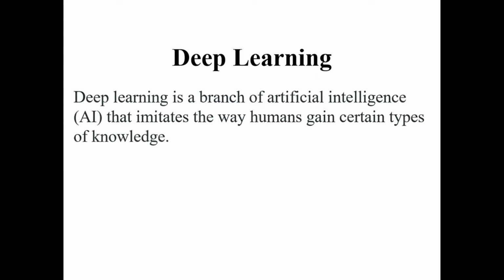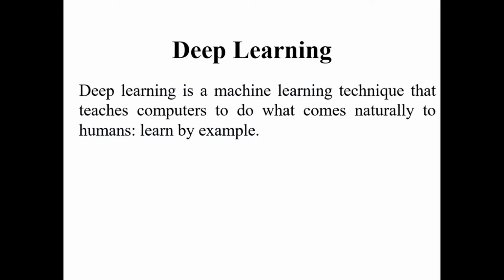So in terms of definition, deep learning is a branch of artificial intelligence that imitates the way humans gain certain types of knowledge. That means it's totally based on human knowledge, right? In other aspects, deep learning is a machine learning technique that teaches computers to do what comes naturally to humans, and it always learns by example. Or in other words, deep learning is a key technology behind driverless cars. That means enabling them to recognize a stop sign, brake signs and all the other signs related to driving.